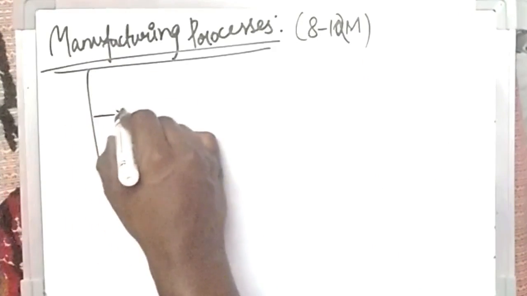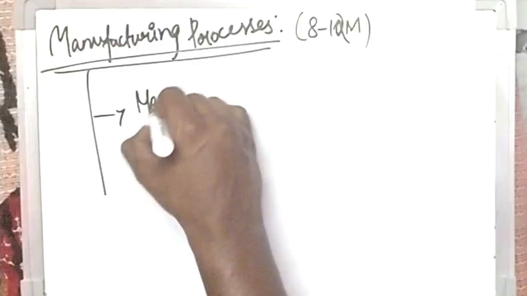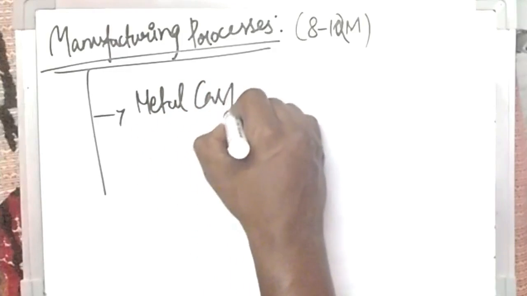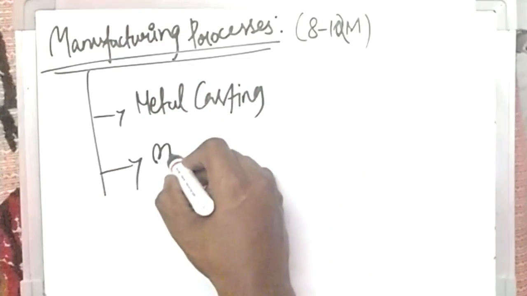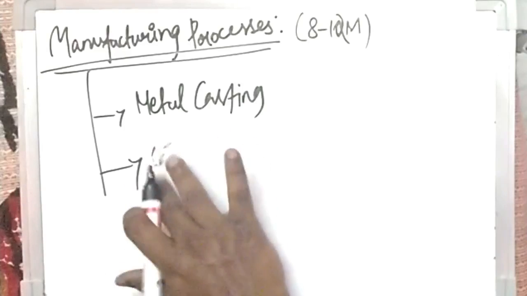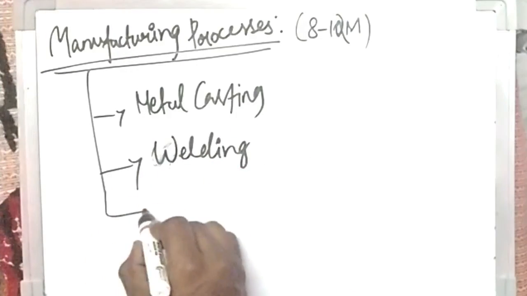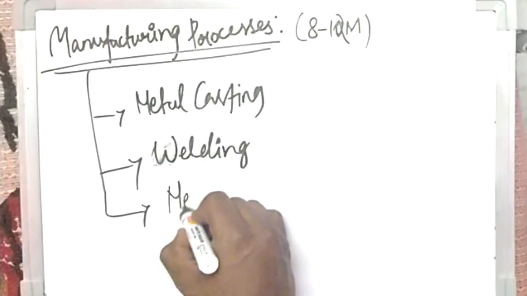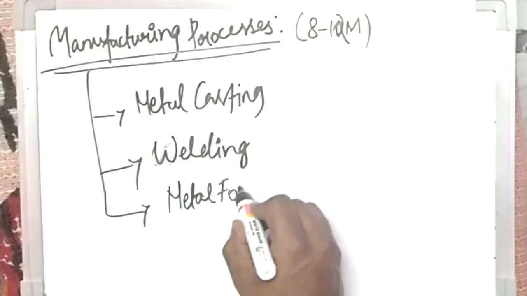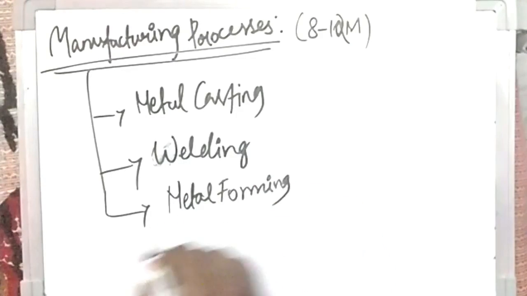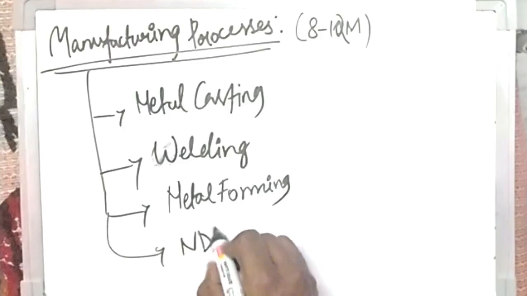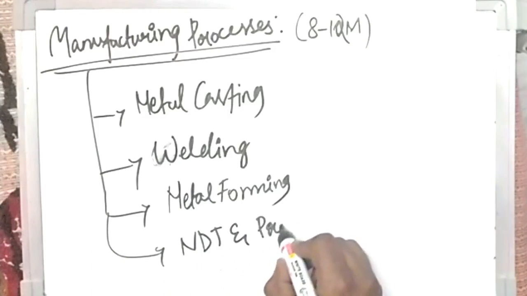So here the different topics are metal casting, welding, metal forming, and the other topics NDT and powder metallurgy.